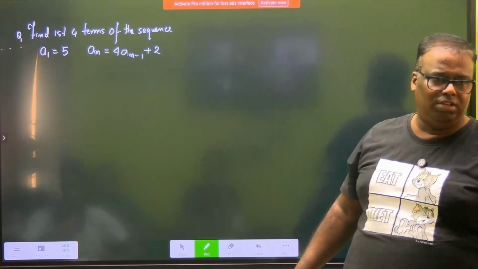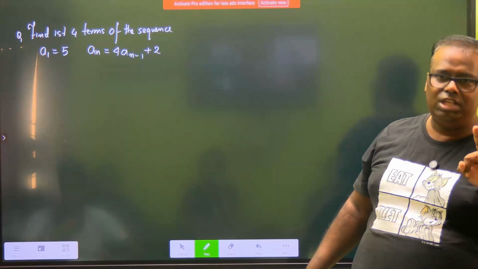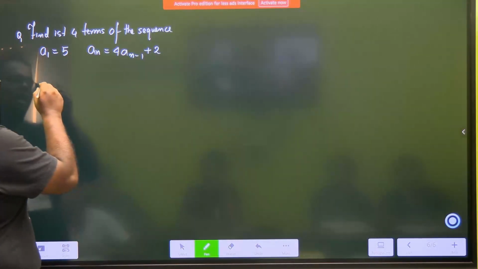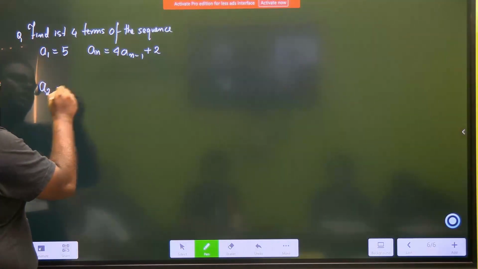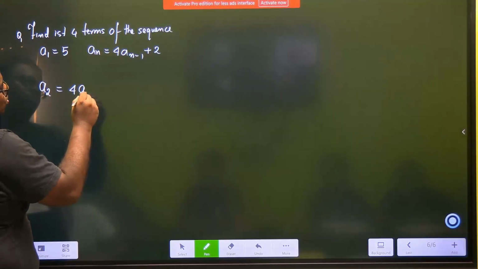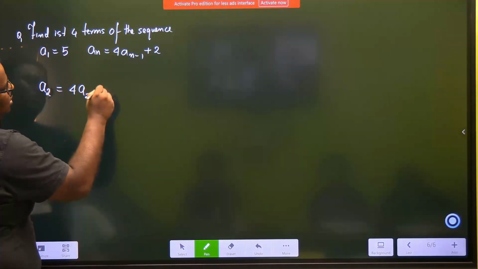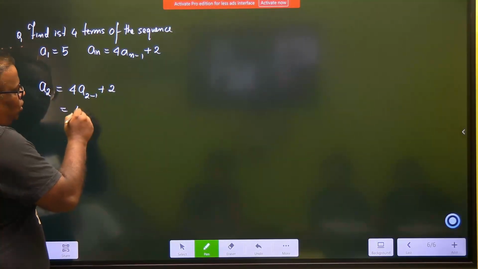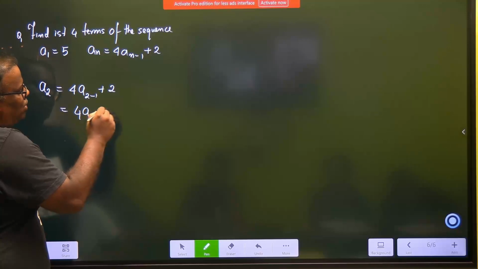One term is already given to you, so you have to calculate only 3 more terms. So you start with calculating a2. a2 should be as per this formula 4 times of a into 2 minus 1 plus 2.